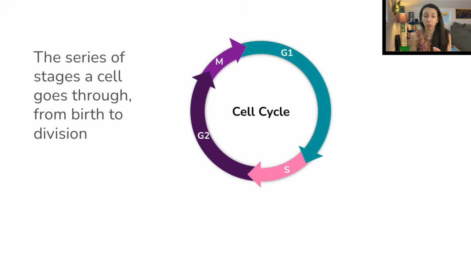G1 is our growth or gap 1 phase. S is when we have DNA replication, that's the synthesis phase. G2, another growth or gap phase. And then finally M phase, which stands for mitosis. And technically some people put cytokinesis as its own stage there as part of the cell cycle.